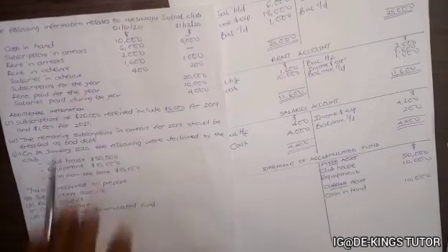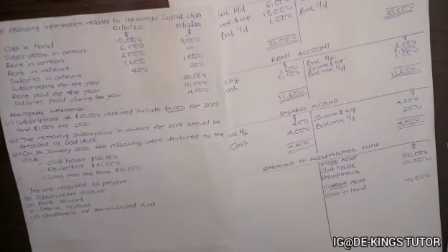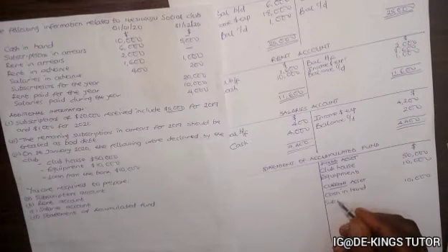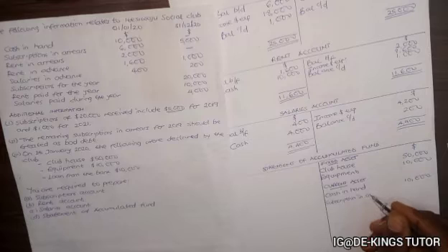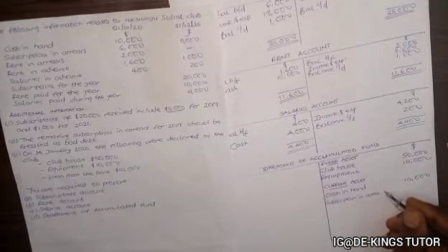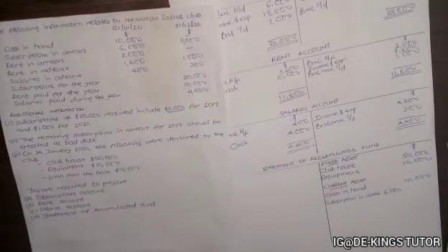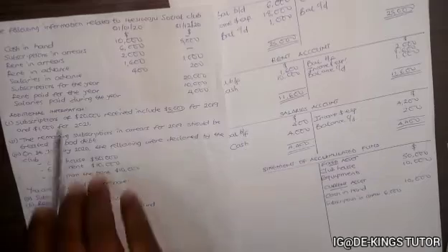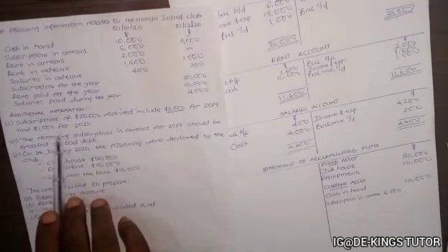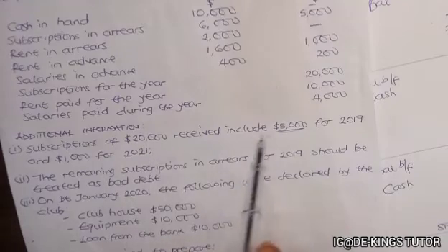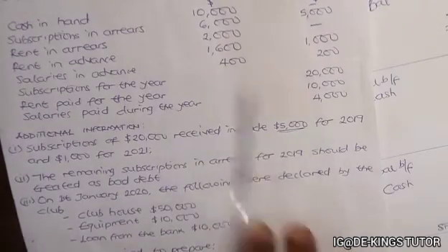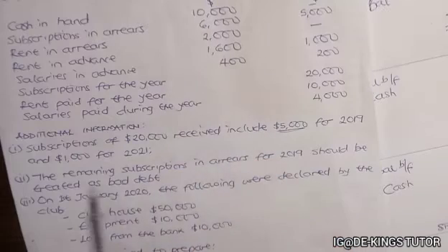Now subscription in arrears. Subscription in arrears is accrued income, which is 6,000. So we have subscription in arrears. Accrued income is a current asset. Now, remember when they said subscription of $20,000 received includes 5,000 for 2019. Remember it is from here.